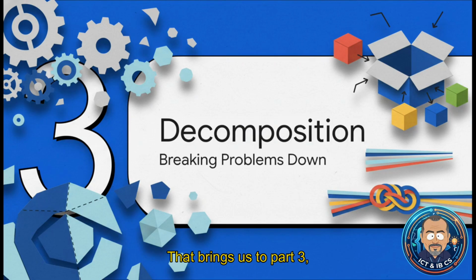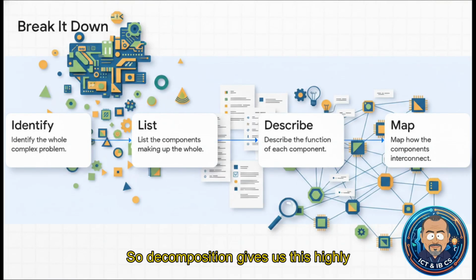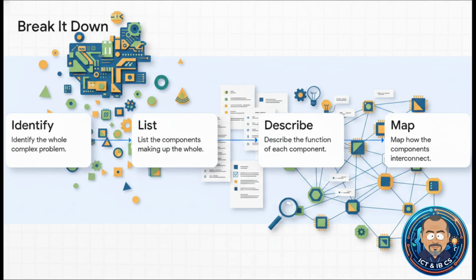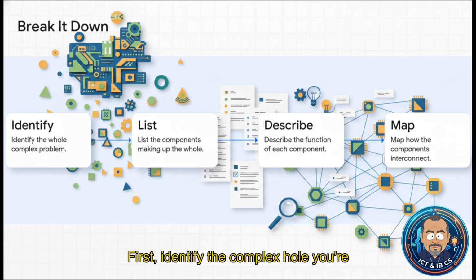That brings us to part 3, decomposition, or breaking problems down. So, decomposition gives us this highly visible thinking routine that acts as a practical toolkit for literally any project. First, identify the complex whole you're trying to build. Second, list every single component that makes up that whole. Third, describe the specific function of each individual component. And fourth, map out how they interconnect.